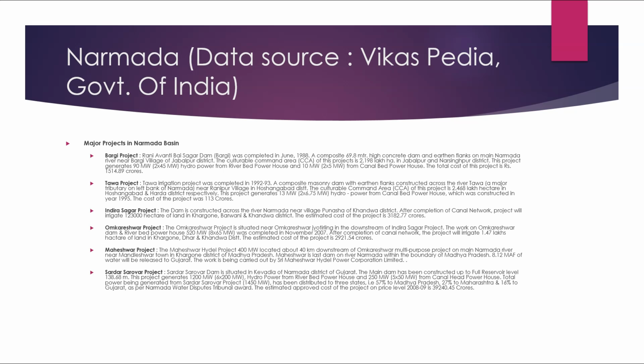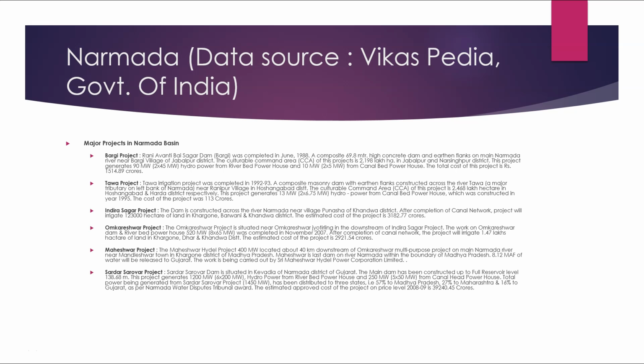The Tawa project. Tawa irrigation project was completed in 1992-93. A composite masonry dam with earthen flanks constructed across the river Tawa, a major tributary on the left bank of Narmada near Ranipur village in the Hoshangabad district. The cultivable command area (CCA) of this project is 2.468 lakh hectares in Hoshangabad and Harda district respectively. The project generates 13 megawatts, that's 2 into 6.75 megawatt hydropower from the canal bed powerhouse, which was constructed in the year 1995. The cost of the project was 113 crores.